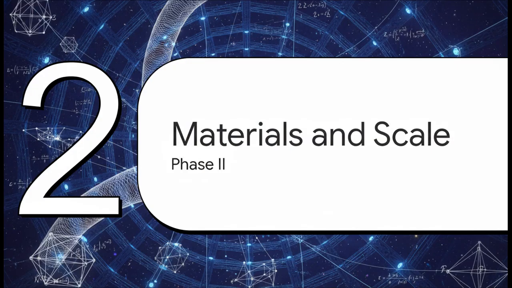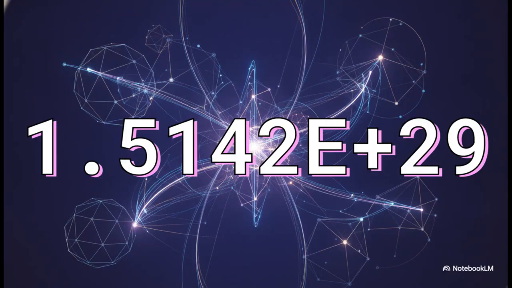Which perfectly sets up Act 2, Materials and Scale, Phase 2. I want you to really look at this number. 1.5142 times 10 to the 29th power. This right here is Mulholland's constant, represented as G sub m. This massive value is the central pillar of Phase 2. It's the core number that dictates structural connectivity across every single scale in the Ozo-mechanical model.